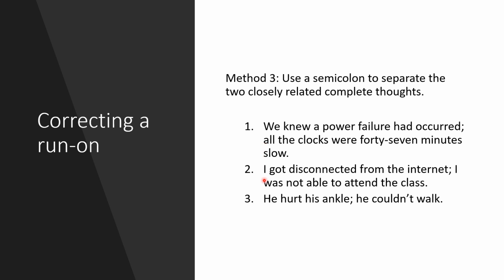Example number 2. I got disconnected from the internet. I was not able to attend the class. These two sentences are closely related, and so, instead of a period, a semicolon may be used. Now, some of you might be wondering, I thought you said that the next letter after the semicolon should not be a capital letter. Then how come I is capital? This is an exemption, okay? Because I is supposed to be always a capital I. The pronoun I should always be in caps lock.